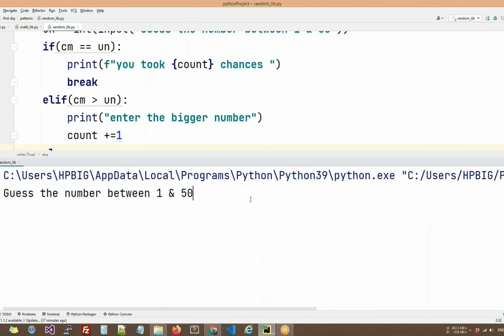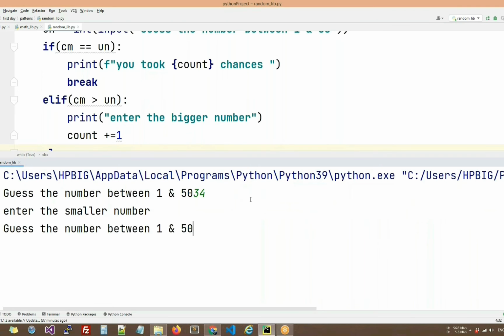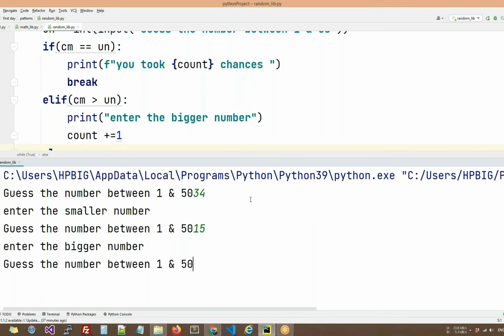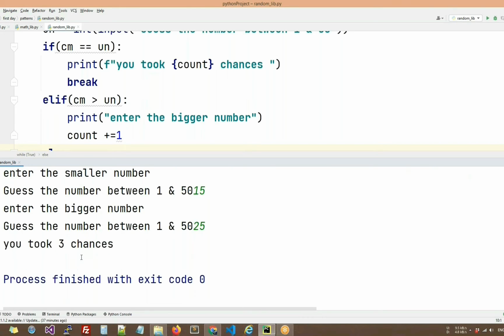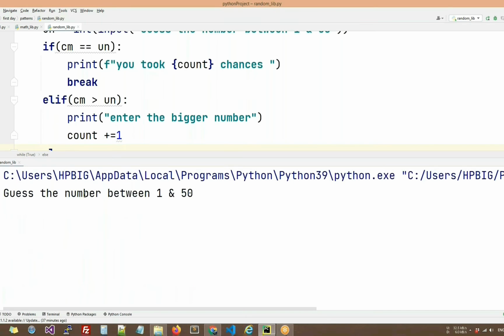So the first message is "guess the number between 1 and 50". I enter 34. Enter the smaller number. I'll enter 15. Enter the bigger number. Say I enter 25. And it is fine, it is right. So I took 3 chances to complete the game.